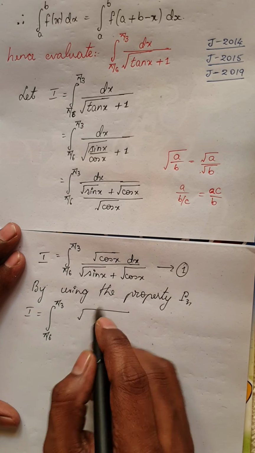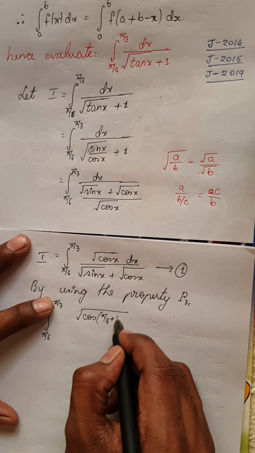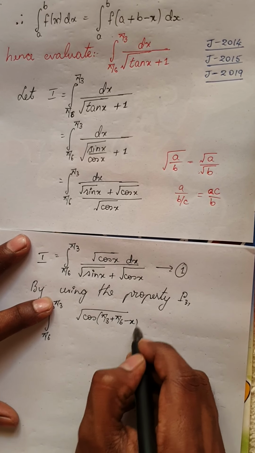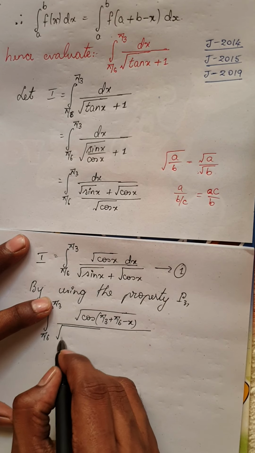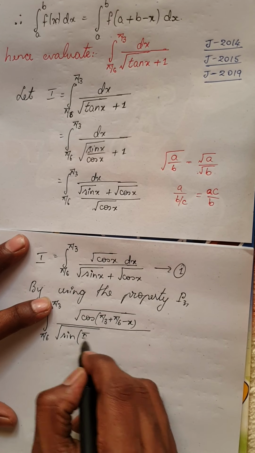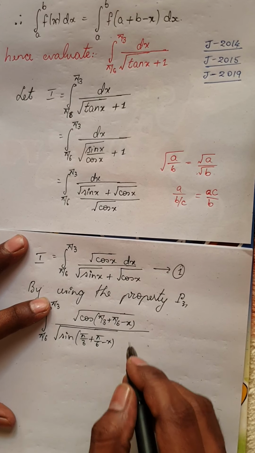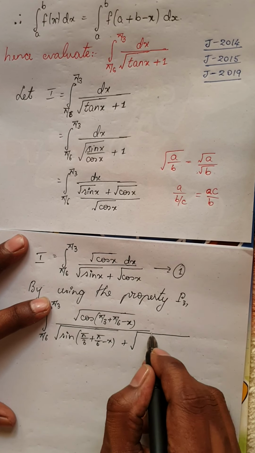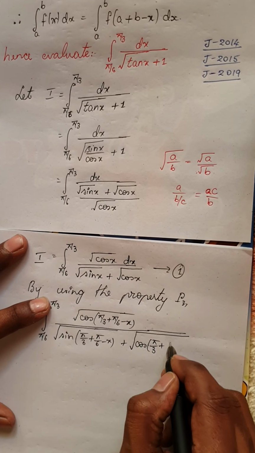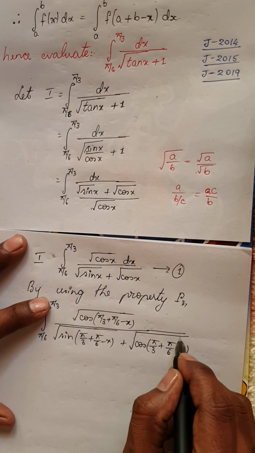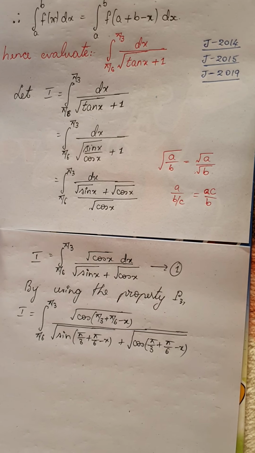So this can be written as root of cos of a plus b, so that is pi by 3 plus pi by 6 minus x divided by, same thing for all the terms, root of sin of pi by 3 plus pi by 6 minus x plus root of cos of pi by 3 plus pi by 6 minus x. Okay, very simple proof, please be very careful.